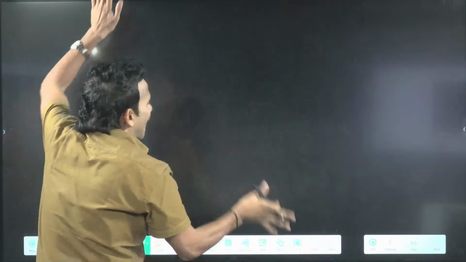Always remember, sometimes the equation of trajectory is used in another form also. There are two forms of the equation of trajectory. Sometimes the range of the projectile is already known. If the range of the projectile is already known, there you can write the equation of trajectory also as.